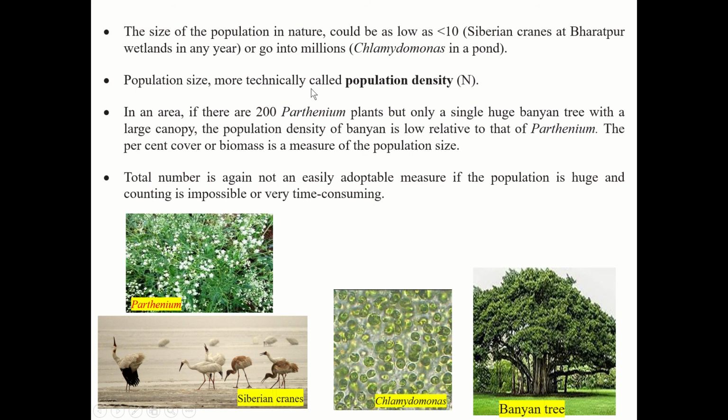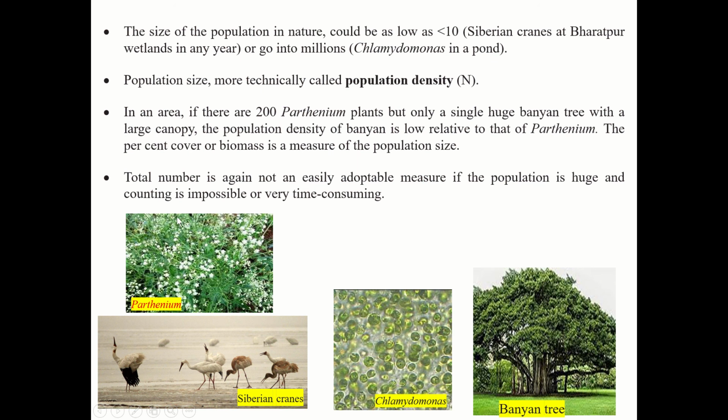Population size, more technically called population density, is denoted by capital letter N. In an area, if there are 200 Parthenium plants, these are the Parthenium plants, a weed-like plant, also called carrot grass, growing roadside, but only a single huge banyan tree with a large canopy.